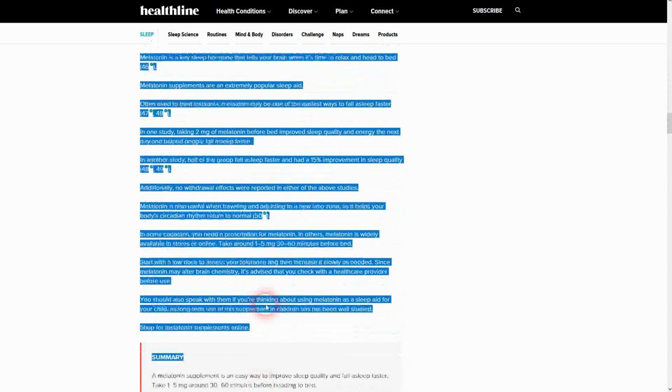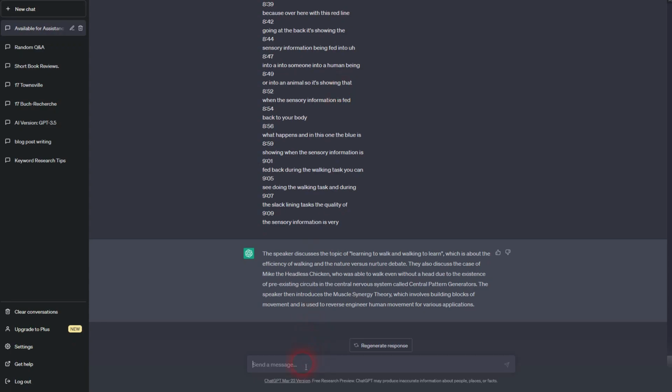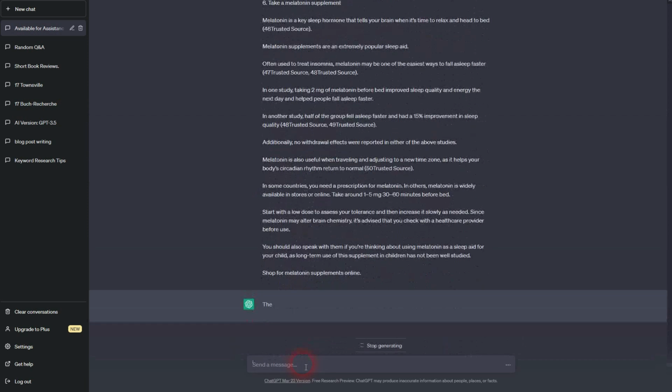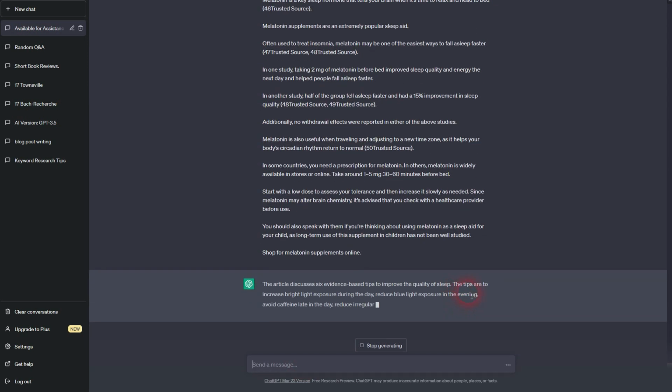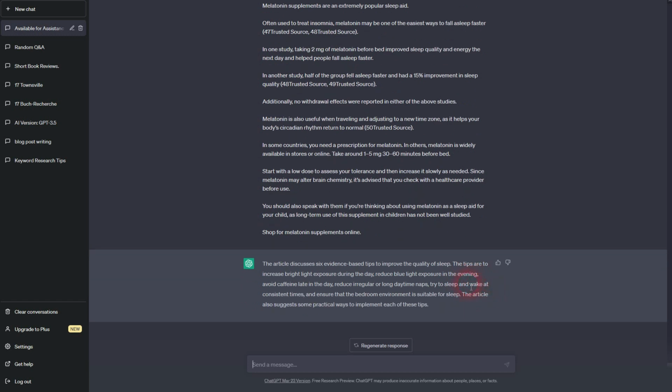Same goes for blog posts. Let me just copy something, maybe like the first 6 points here about better sleep. So just tell ChatGPT to summarize it and paste the text. And you can always say elaborate on this point if you want to know more. But summarize is a helpful tool to speed things up.